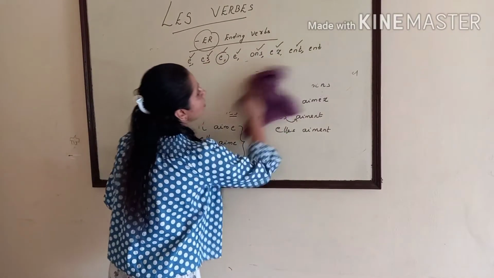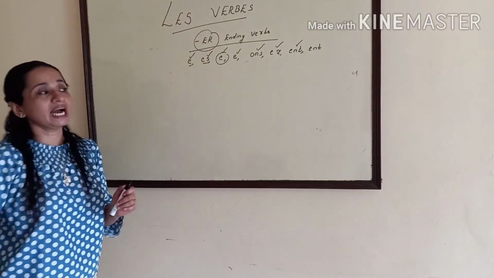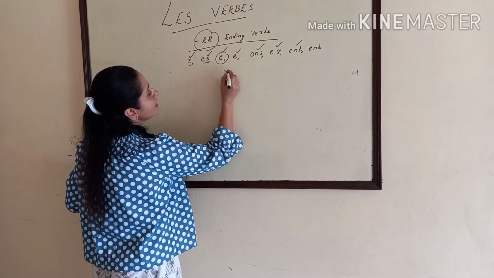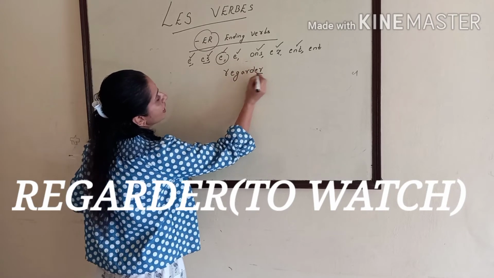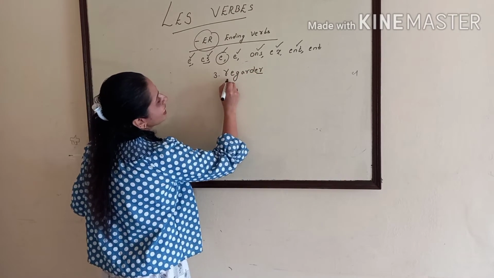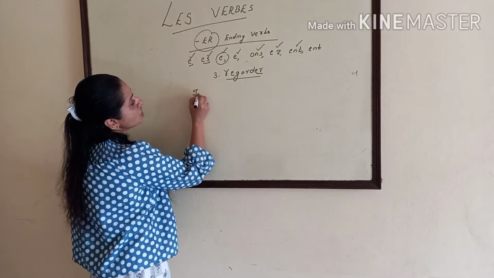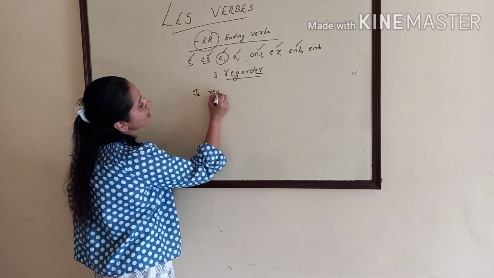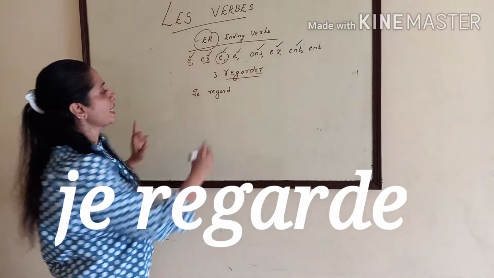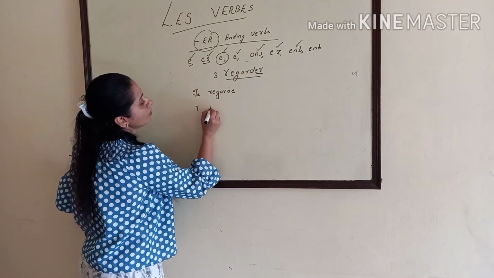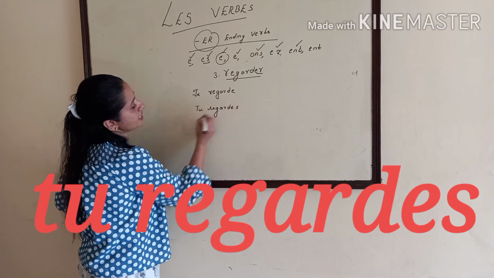Last one more verb for today: regarder. R-E-G-A-R-D-E-R, an ER ending verb, number 3. How will you conjugate regarder? Je regarde, R-E-G-A-R-D, because we remove E-R and add E. Tu regardes, R-E-G-A-R-D-E-S.